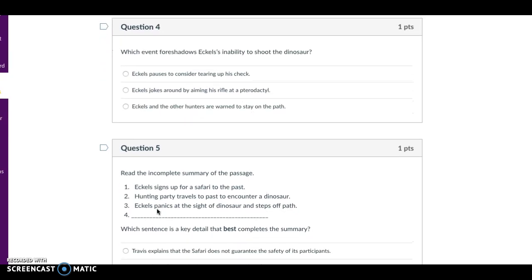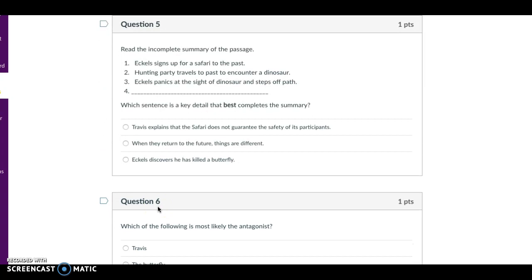Question 4. Which event foreshadows Eccles' inability to shoot the dinosaur? Eccles pauses to consider tearing up his check, Eccles jokes around by aiming his rifle at the pterodactyl, or Eccles and the other hunters are warned to stay off the path.